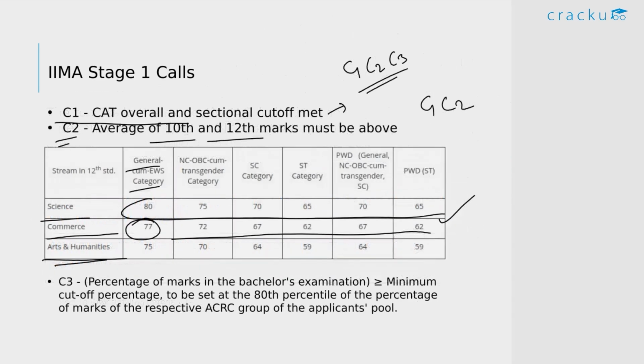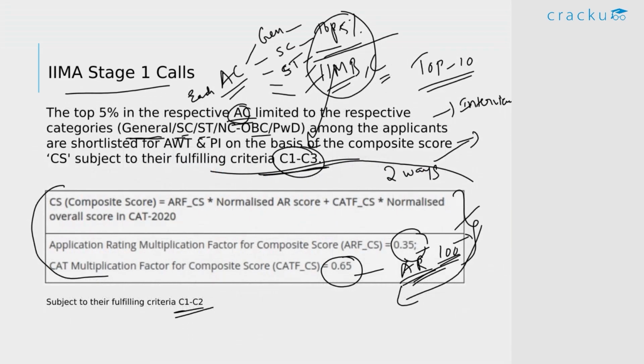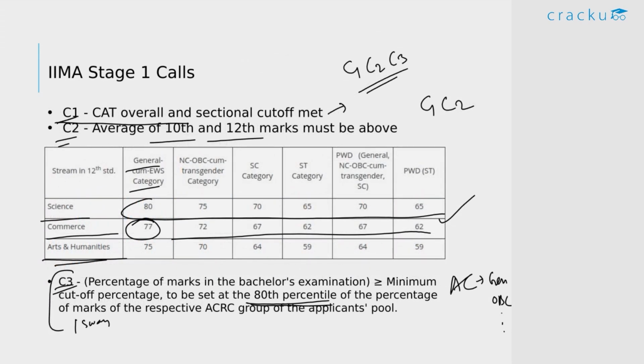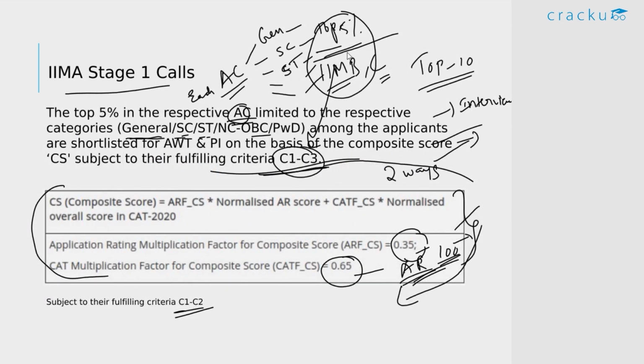And now coming to this C3 criteria. This means that you have to be above the 80th percentile in your academic category in various sections. By various sections I mean general, OBC, and all the other categories. So within your academic category, you have to be more than the 80th percentile. And this only applies to those candidates who get selected in that first way of selection. So if you fulfill all these 3 criteria and you fall in this top 5% category, you get directly shortlisted for the interviews.